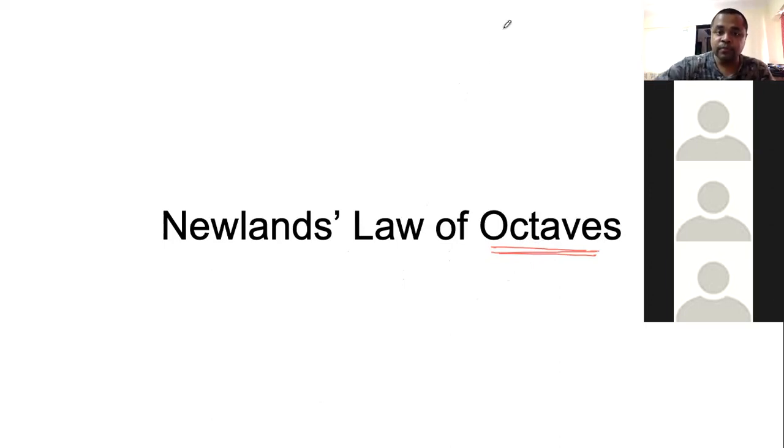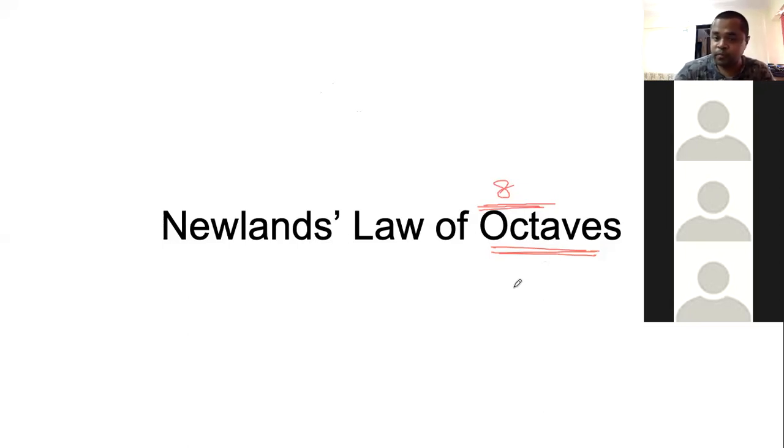So in a way, there was a strange coincidence between the music and what Newlands observed in case of elements. Yes, Prachi, it's a saptak. In Hindi, it is a saptak because there are 7, but the 8th one repeats, so it relates to octaves. OCT relates to 8. Very useful name.